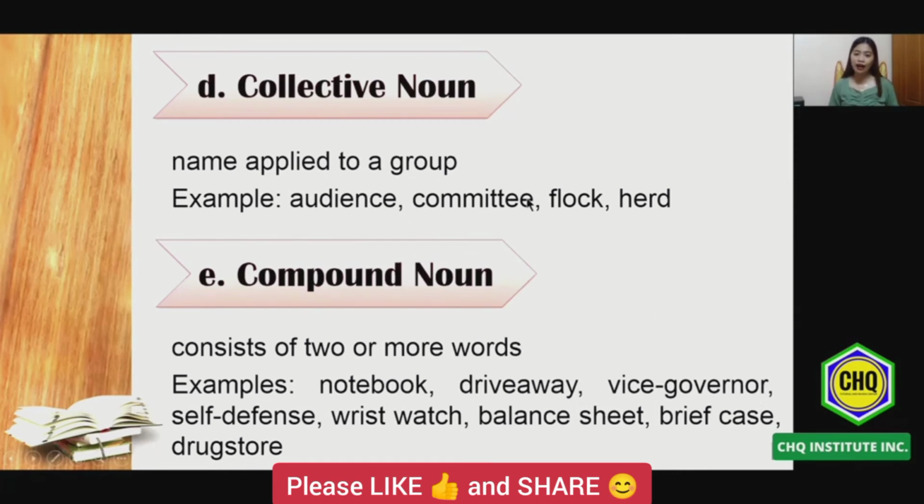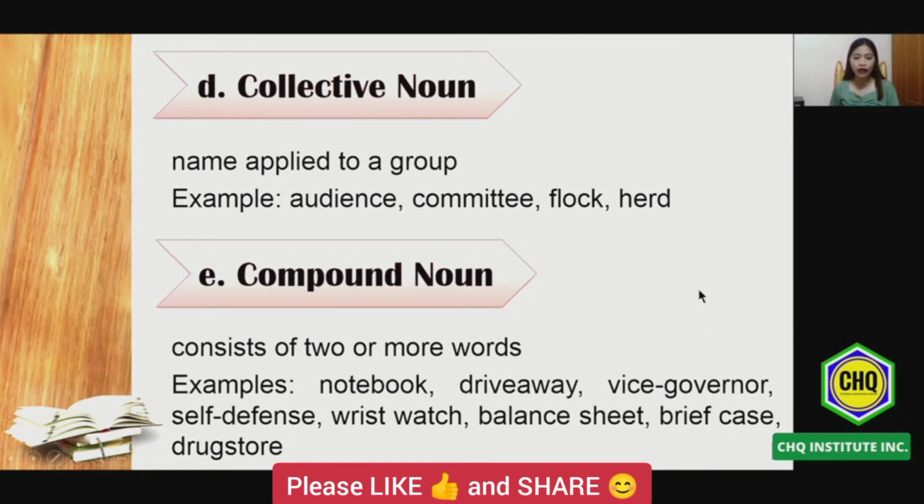For example, family. Family is a collective noun, but it acts as a group. You cannot say that a father is a family because a family is composed of a father, a mother, and their children. So if one of those is removed, therefore those are not considered as a family. So when we say collective noun, these are the group of persons. The next one will be the compound noun.